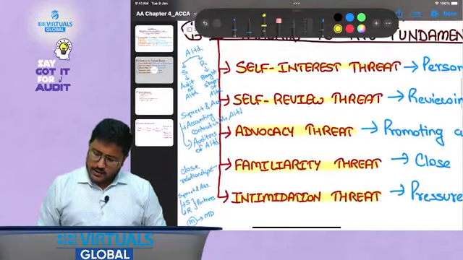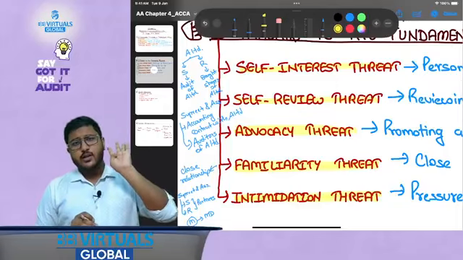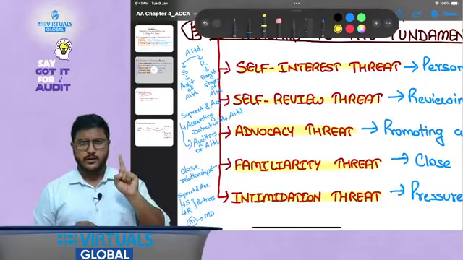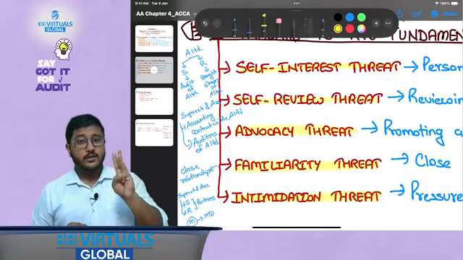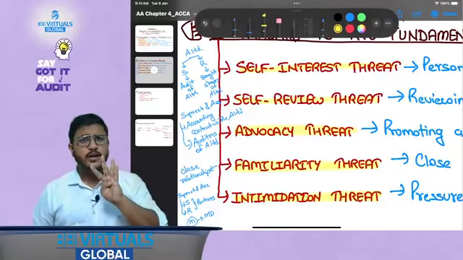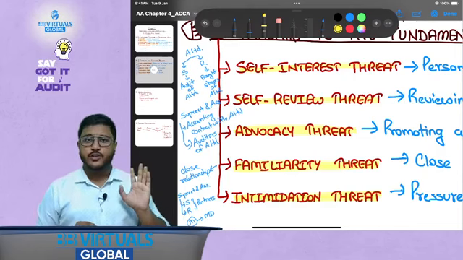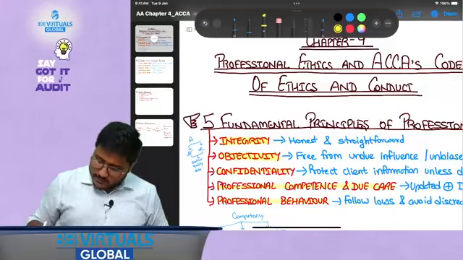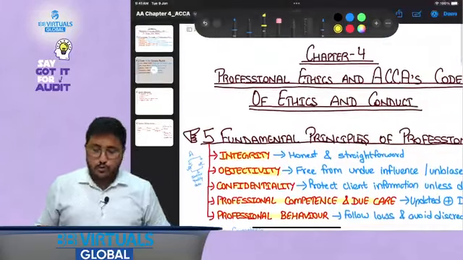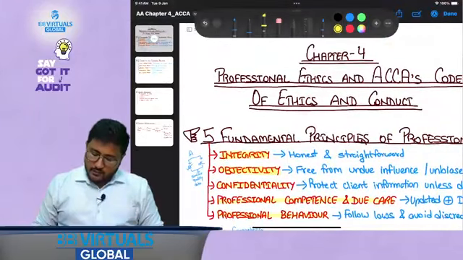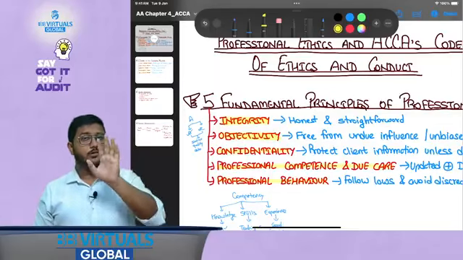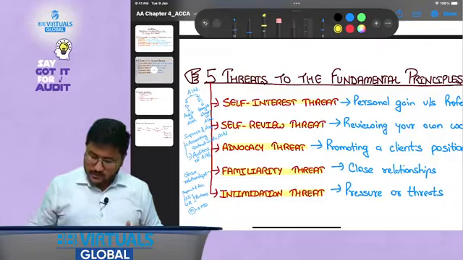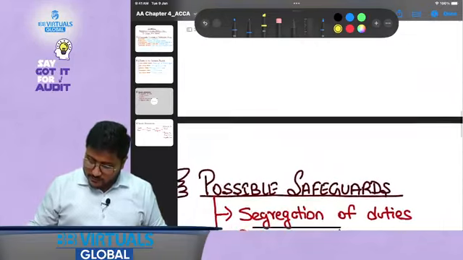Let's have a quick understanding. So quick revision, there are five threats. Number one is self-interest threat, number two is self-review threat, number three is advocacy threat, number four is familiarity threat, and number five is intimidation threat. Okay, I hope you have understood this. Now let's have a quick understanding of what we have covered so far. We have discussed what ethics are. We have discussed the 5 fundamental principles of professional ethics. We have discussed the 5 threats to the fundamental principles of ethics, and now we are going for the possible safeguards.